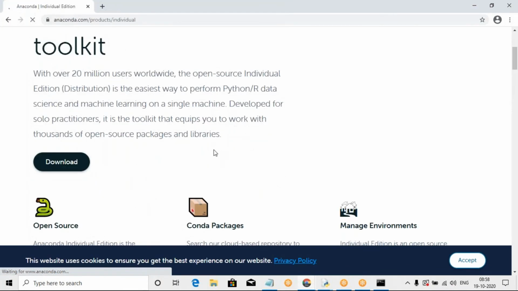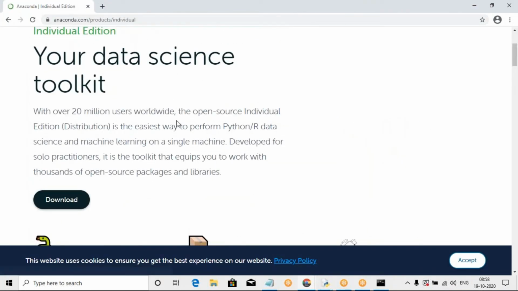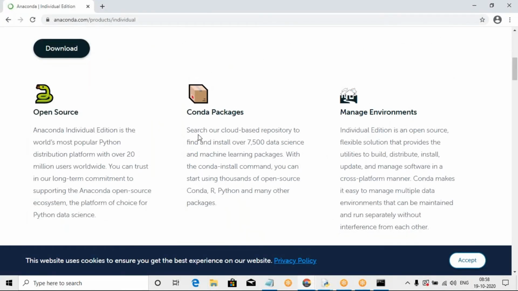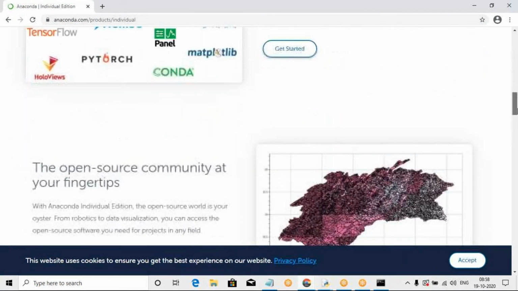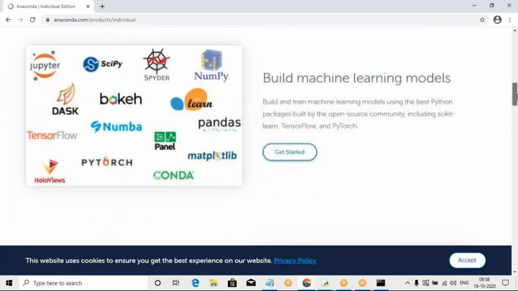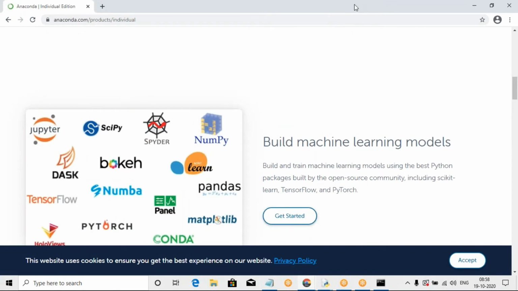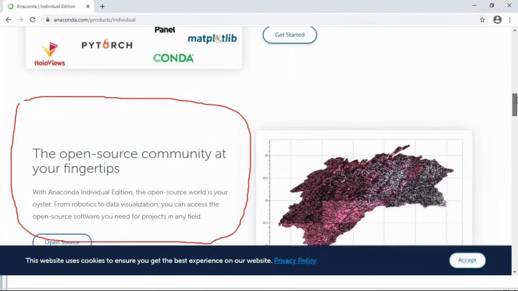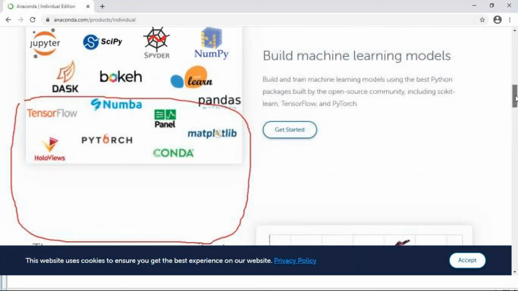For example, it is mainly used for data science purposes, data sources, and Conda packages. These are the Conda packages, and Anaconda automatically installs all the packages needed to develop the Python environment. So run it. These are the environments. Go down, and all these packages are automatically available in the Anaconda environment.